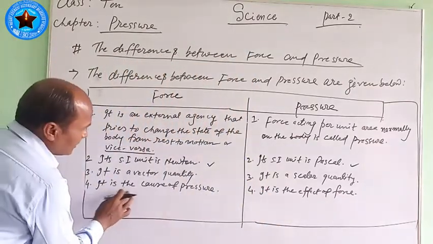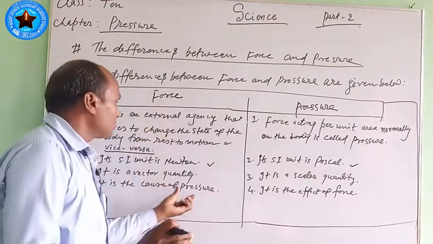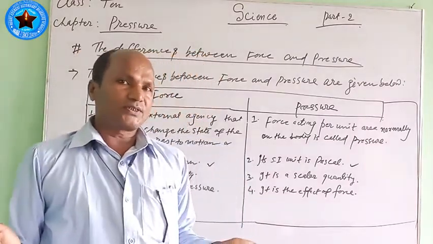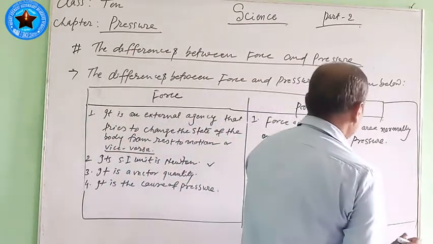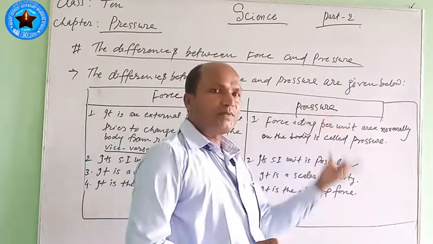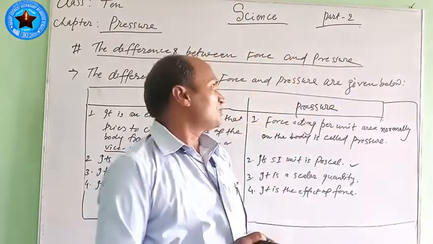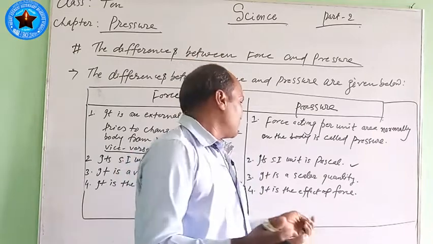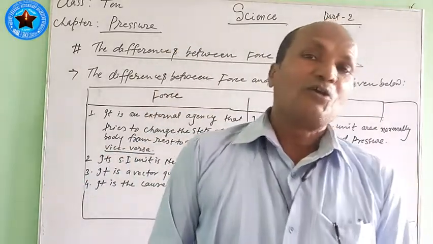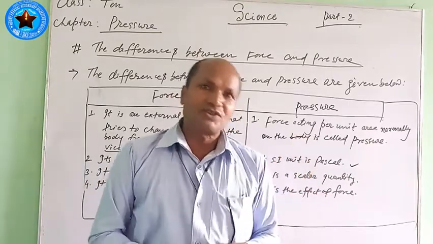Fourth point: it is the cause of the pressure. It means force causes pressure. If there is no force acting on the body, there is no pressure. Here, pressure is the effect of force. Force becomes effective, and what will be the effect? That comes under the topic of pressure. If we apply more force, there is more pressure. If we apply less force on the body, pressure is less. This is called the effect of the force. In this way, my dear students, you should also try to write the answer to such questions in the differences question.